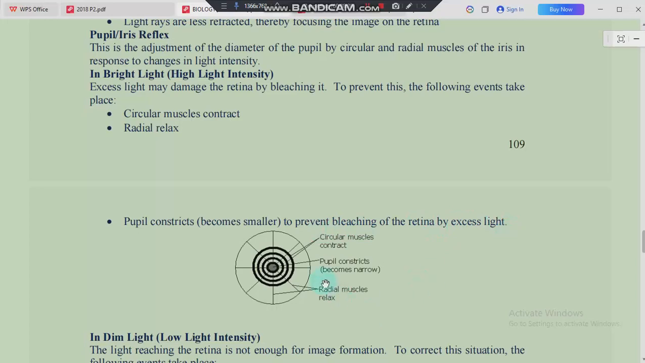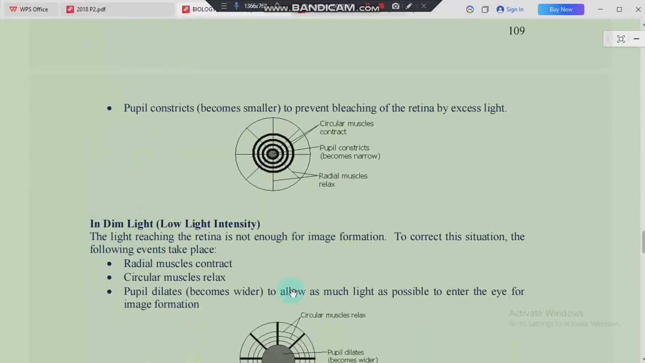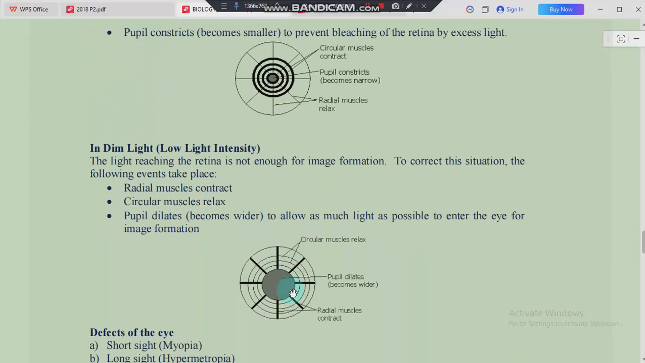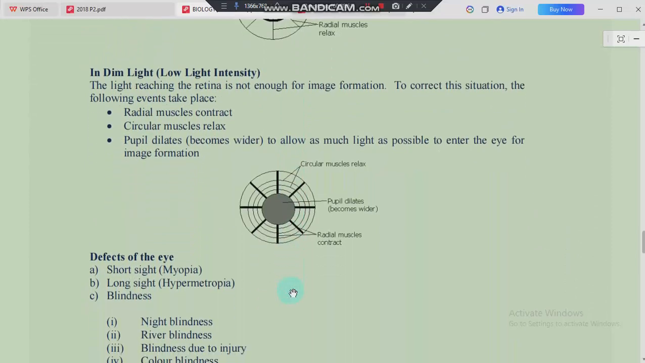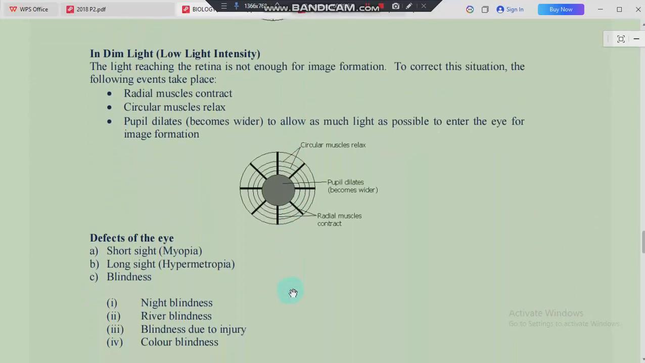All right, so we can see what is happening to our pupil. We are saying the pupil is becoming narrower, right? When it becomes narrower, it means these circular muscles have to contract while the radial muscles, which are here, have to relax. So this is going to bring about that pupil and iris reflex when we are in intense light.